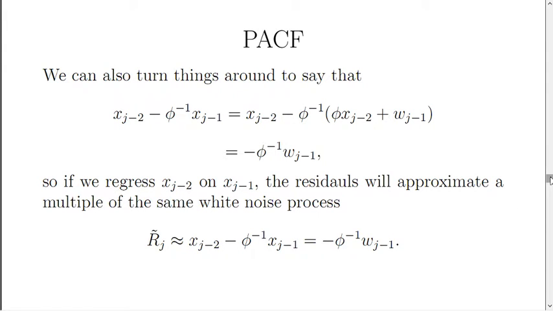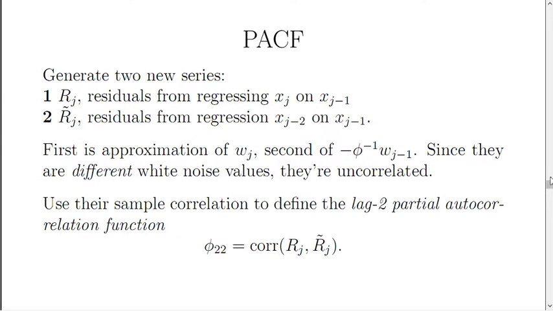Now here's what we do that's really very interesting. We're going to first take our data series and use it to define a new series. We're going to define it as residuals from regressing data values on their previous values. And we're going to define the other series as residuals from regressing twice previous values on the previous values. Notice they're both being regressed on the same fundamental quantity. Now, the first one is an approximation of the white noise process. The second one is an approximation of negative phi inverse times the white noise process at a different lag. Since they are at different lags, they're different white noise values and they're uncorrelated.